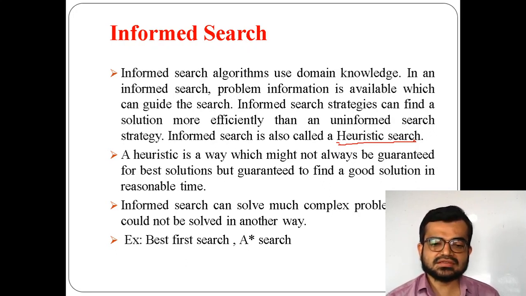Today in this session, I'll be explaining the concept of best first search, how it works, and what drawbacks can be overcome in best first search compared with uninformed search.